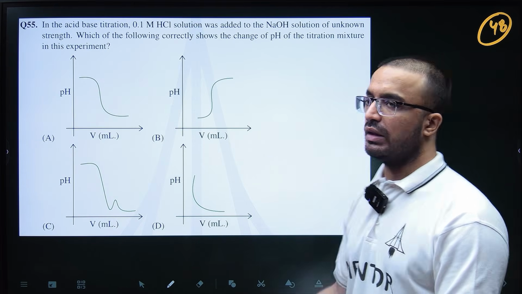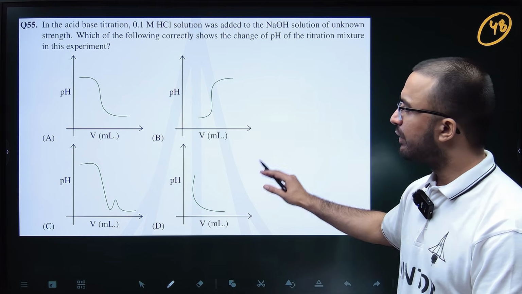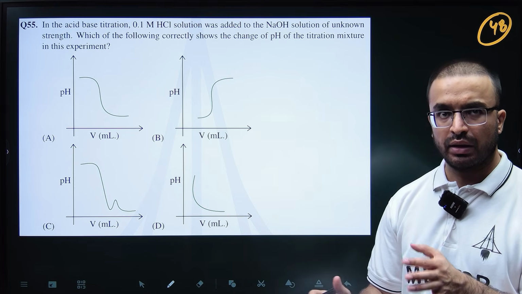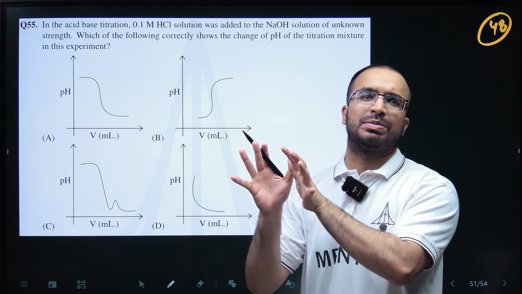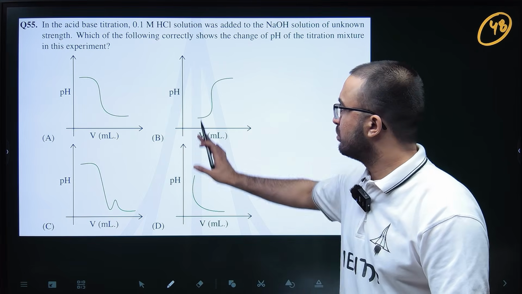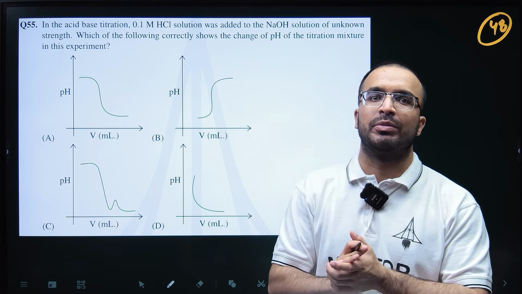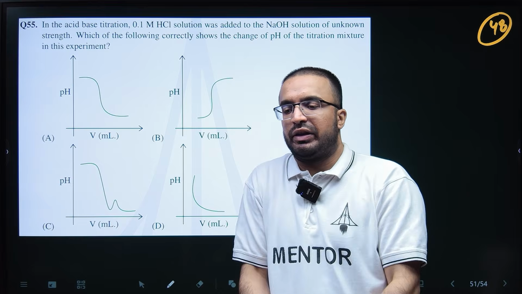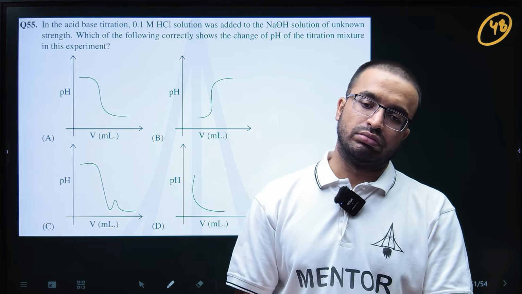So now this question is from ionic equilibrium, basically from acid and base titration. Again, this question is not a very good question as per the NEST standards. I am very sure about that. Such easy questions generally are not asked in NEST, though they might be if your luck is right.